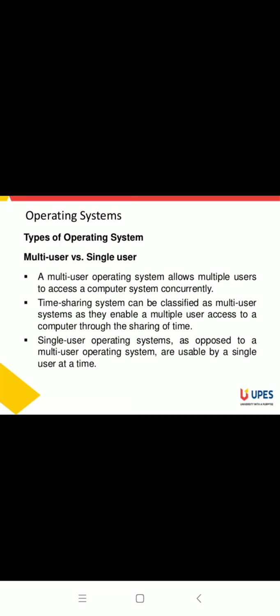But there is a problem. The problem is, suppose there are many processes in the CPU, and every process wants to execute and take the RAM. Okay, because as you know, whatever we write, the program is saved in secondary memory.